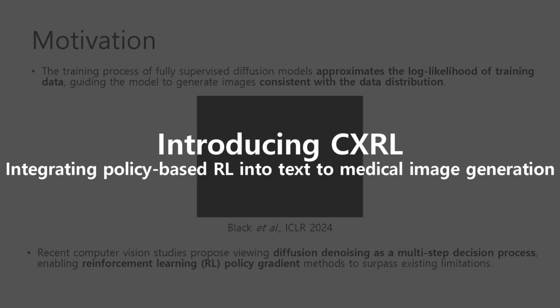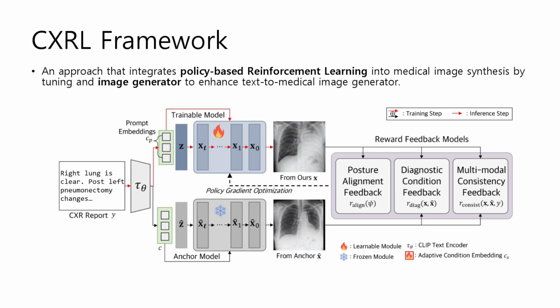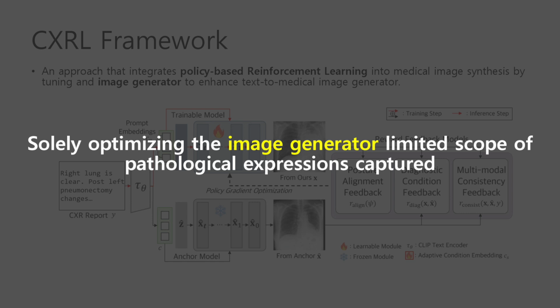Motivated by such potential, we introduce CXRL to integrate policy-based reinforcement learning into text-to-medical image generation, specifically focusing on chest X-rays. Existing methods fine-tune an image generator with policy-based RL to represent broader image expressions. Thus, we first integrate policy-based RL into medical image synthesis, by tuning an image generator to enhance text-to-medical image generation using non-differentiable reward functions.